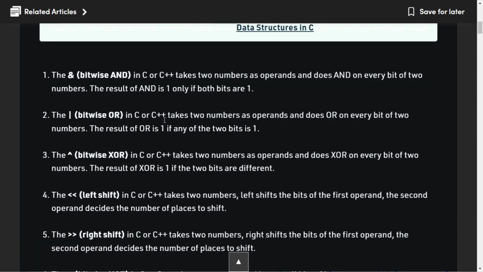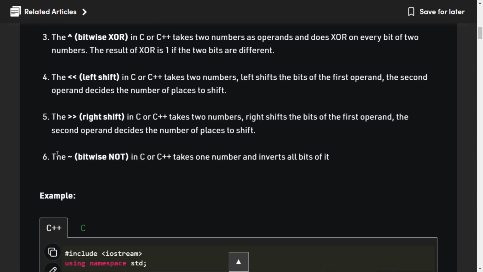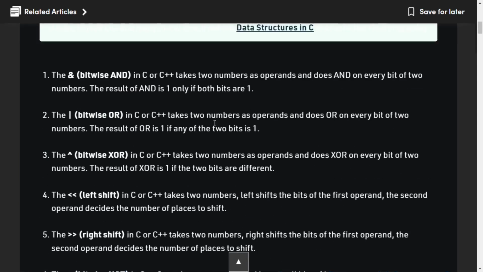The first one is the AND operator. So you all know bitwise AND. I don't think that you are not aware of bitwise AND. Basically the bitwise AND takes two numbers as the input. All the bitwise operators take two inputs, except bitwise NOT. After this, the result is 1 only if both the bits are 1. So if both the numbers are 1, then the answer is 1, otherwise the answer is 0. This is really basic, so I'm going to skip this. Same for OR: if any one of the numbers is 1, then the output is 1. If both the numbers are 0, then the output is 0.